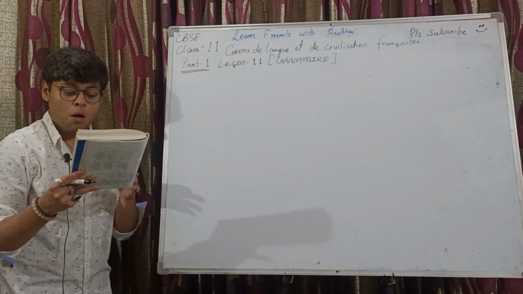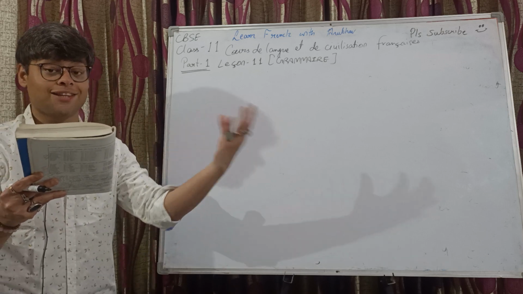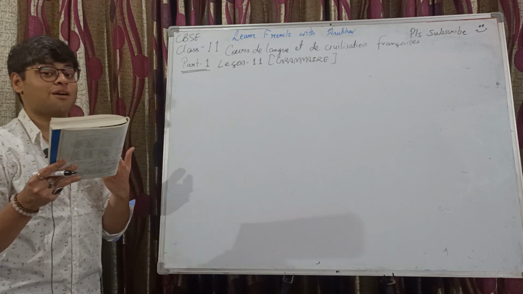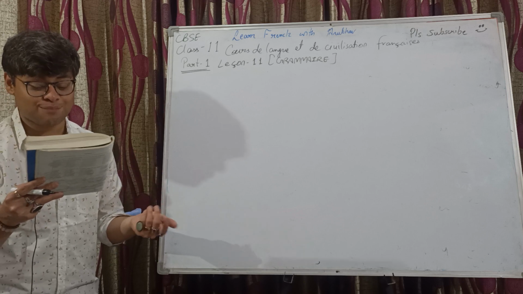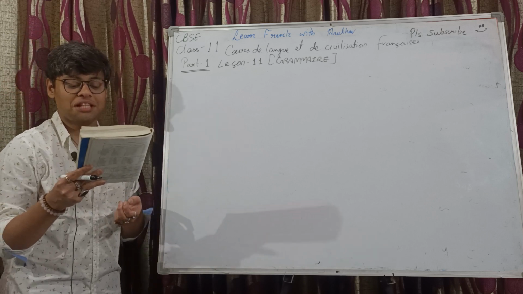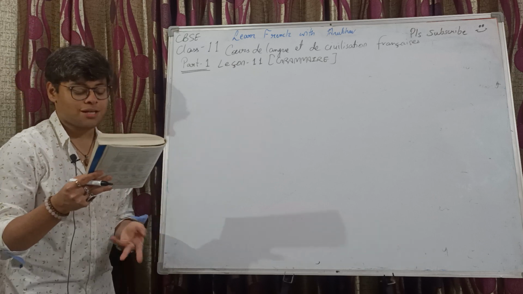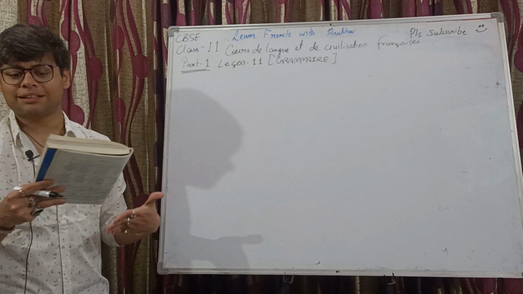Se battre, pronominal, pronominal conjugation in passé composé. When we have added the reflexive pronoun, it becomes a pronominal verb. And of course, when the verb is pronominal, then the auxiliary verb becomes what? Être. Défendre, actif transitif. Être défendu, passive, passé composé passive. And se défendre, pronominal. Total 6 sentences need to be done.